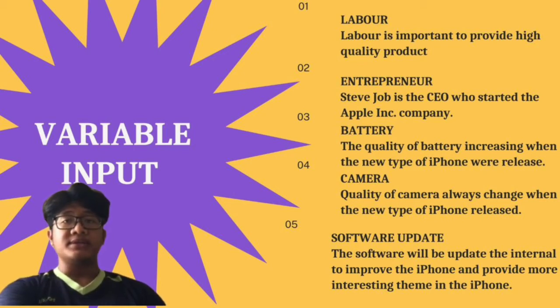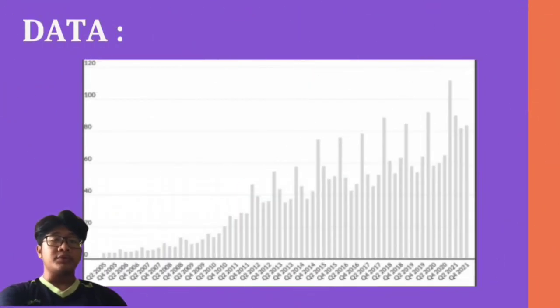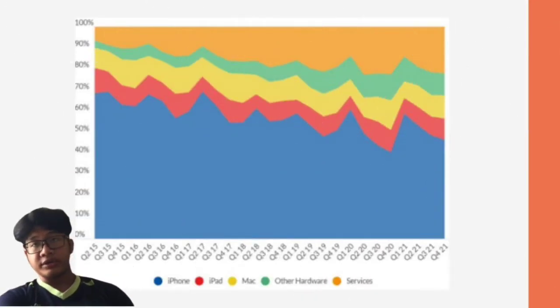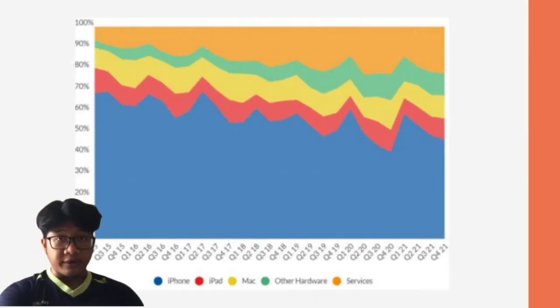The fifth is software update. The software will be updated internally to improve the iPhones and provide more interesting themes in the iPhones. So we can see the production graph and cost graph. We can see they are increasing year by year for the production and cost, and also the cost graph.